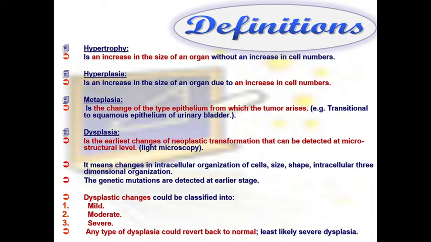The mild and moderate changes can revert back to normal if you remove the initiating factor that causes these changes. But in severe cases, it is least likely that this type of dysplasia will go back to normal if you remove the initiating factor for its development.